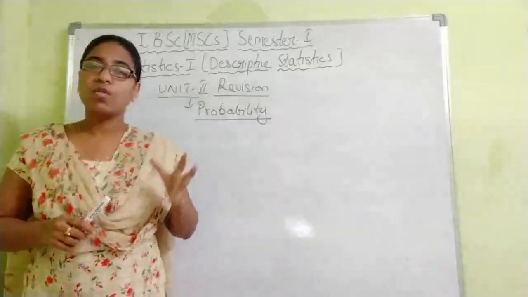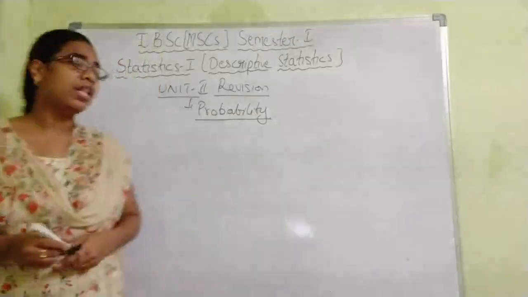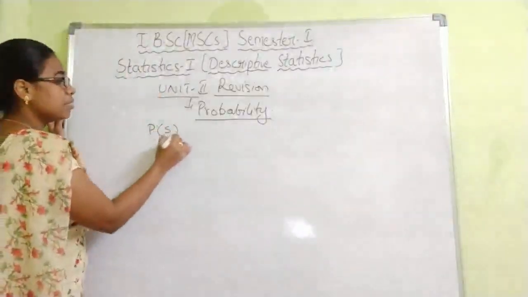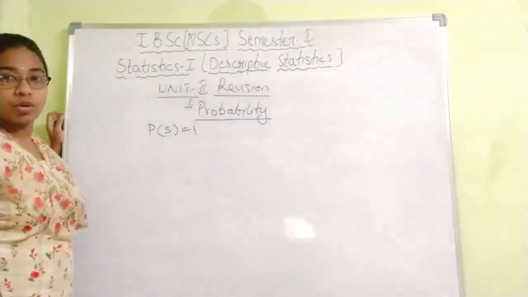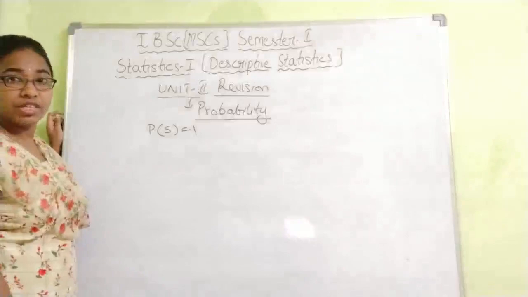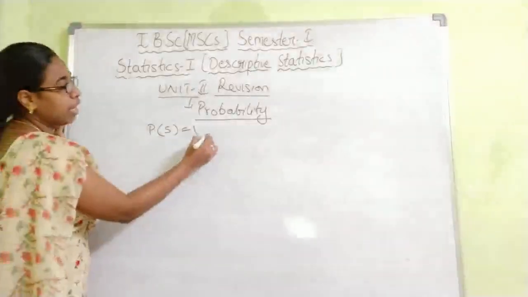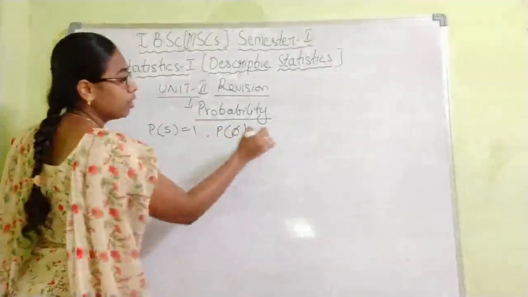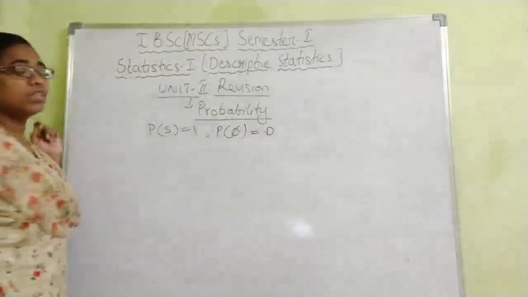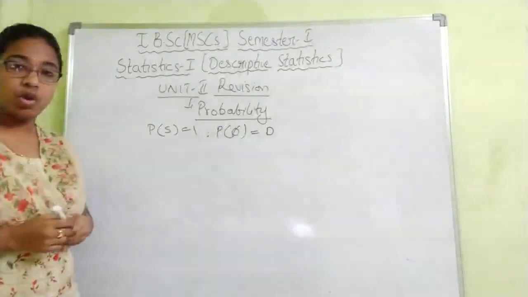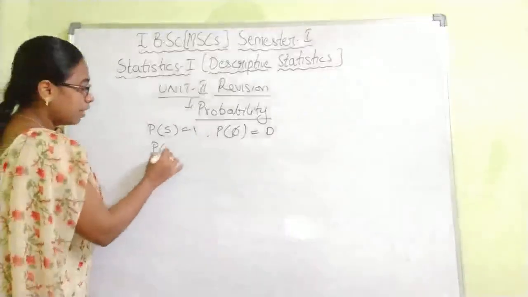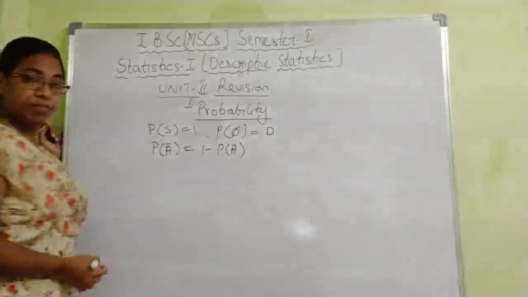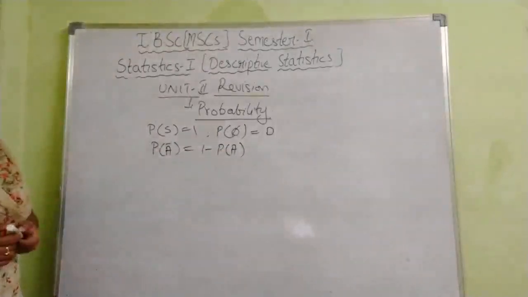Next, we have some small theorems in probability. All the small theorems, like the probability of the sample space equals 1, so the total probability equals 1. We have a theorem to prove P of S equals 1, and the probability of an impossible event, P of psi, equals 0. So the probability of a null event or an impossible event is always 0. Probability of a complementary event, that is P of A complement equals 1 minus P of A. These theorems we also have.